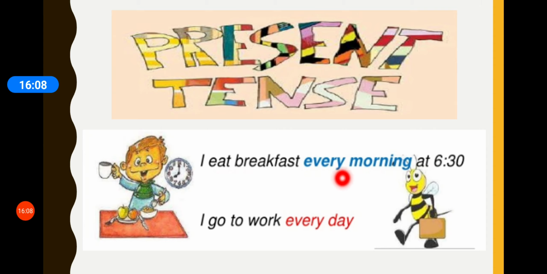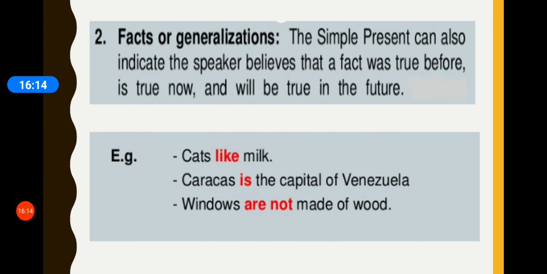Similarly, I eat breakfast every morning at 6:30 and I go to work every day are examples of simple present tense. Now, the second area where we use simple present tense is facts or generalizations.